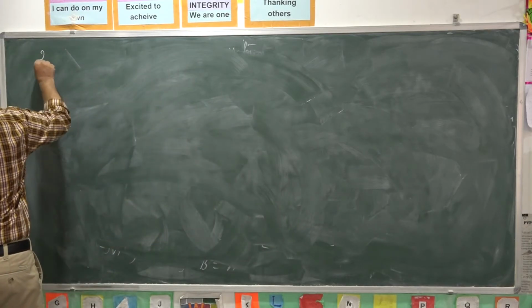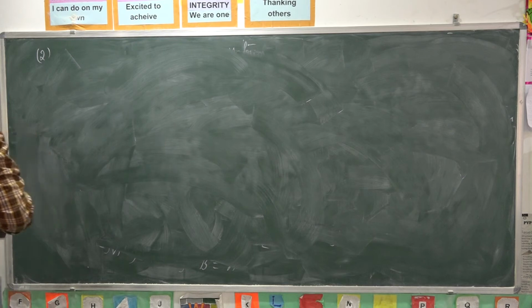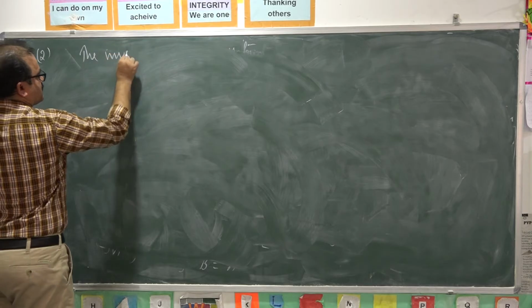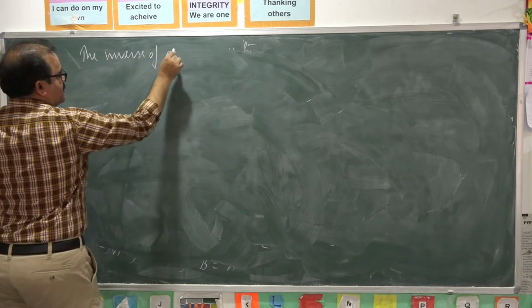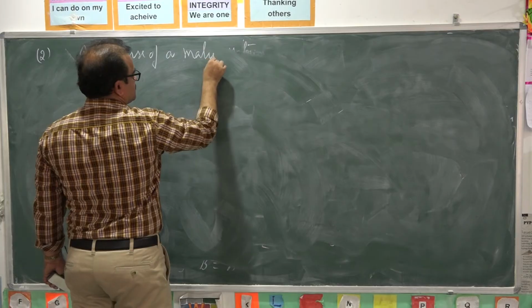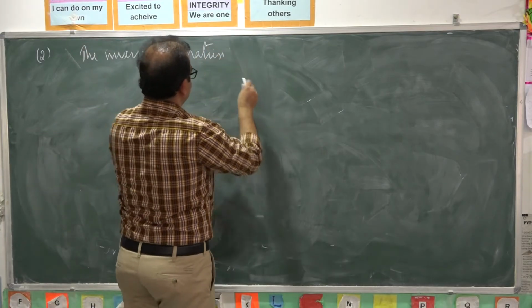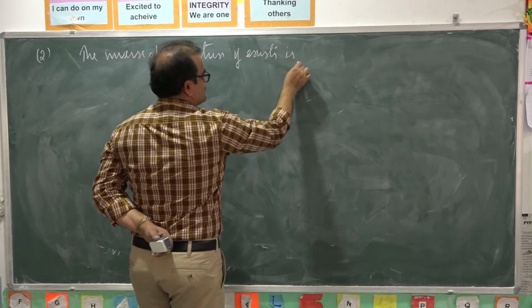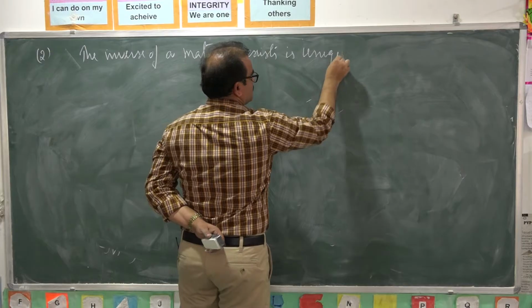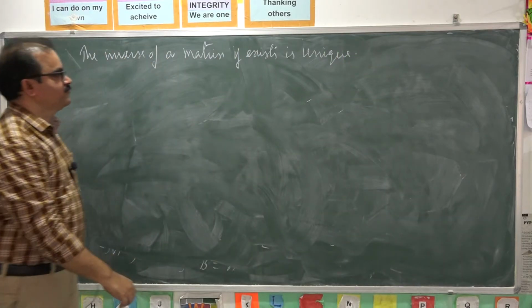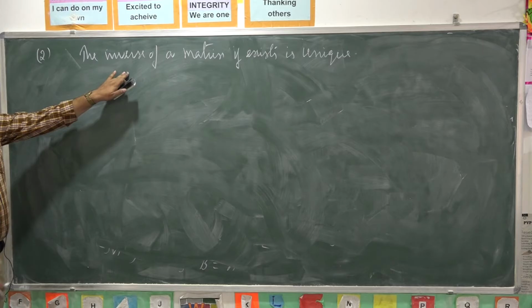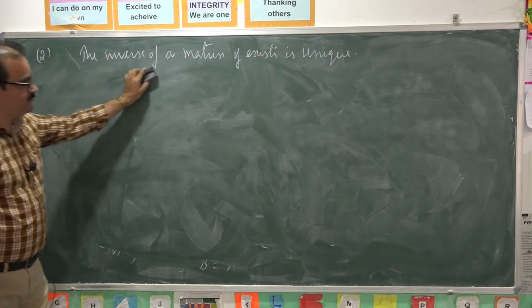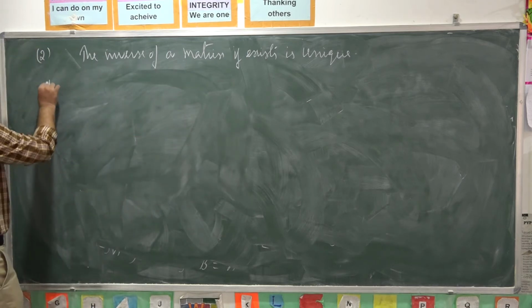Next, the inverse of a matrix, if it exists, is unique. In this property we prove that if inverse exists to the matrix, it must be unique. See the proof.